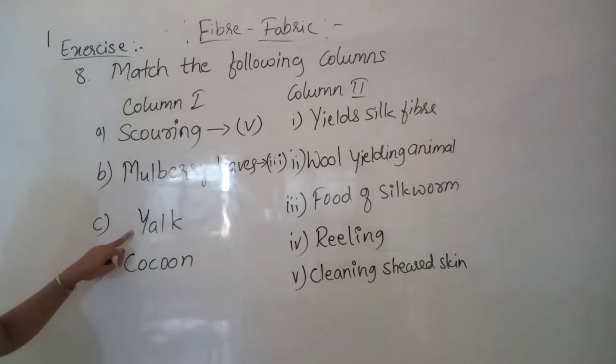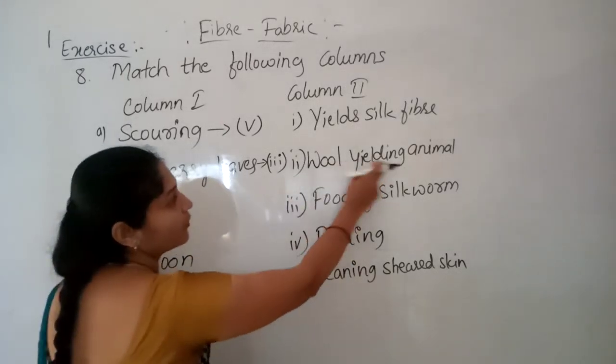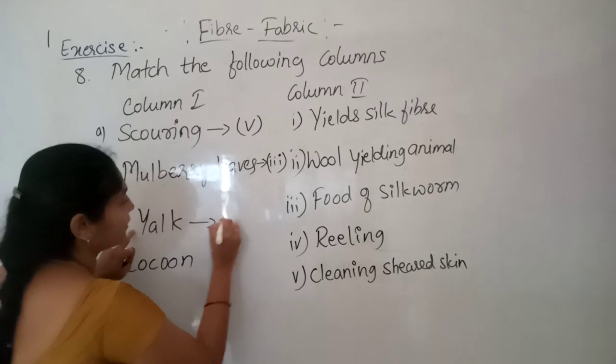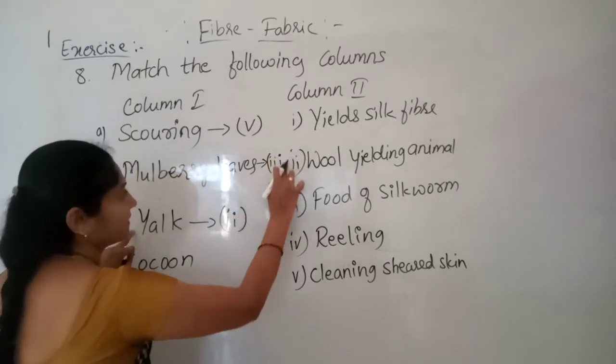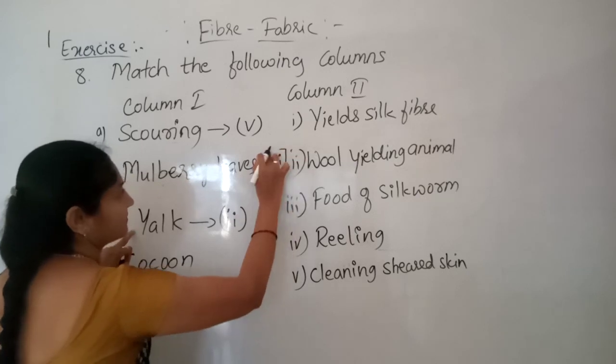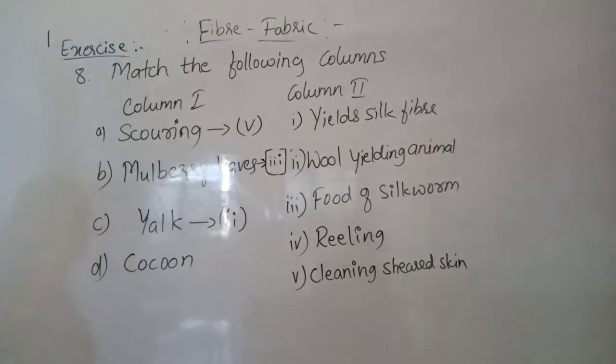Yak is a wool yielding animal, so in front of yak, write down the second answer. Then next one, cocoon.